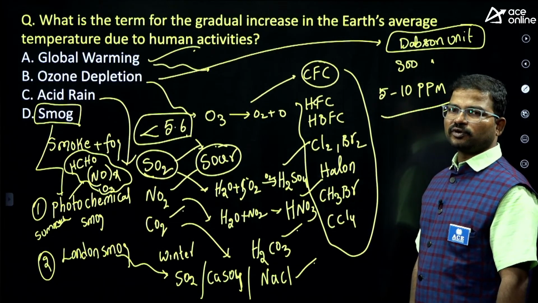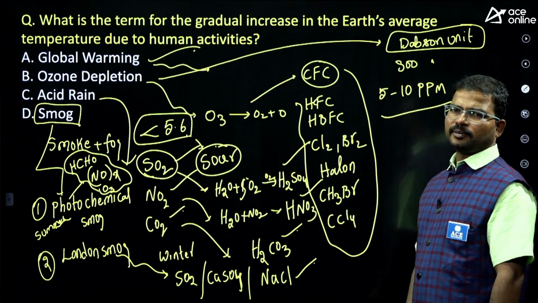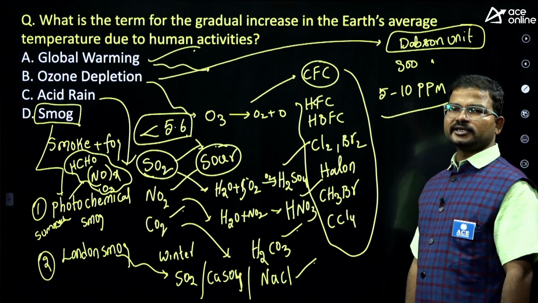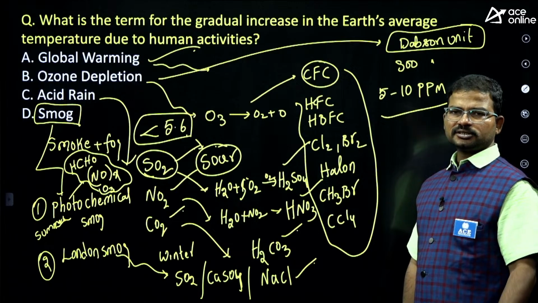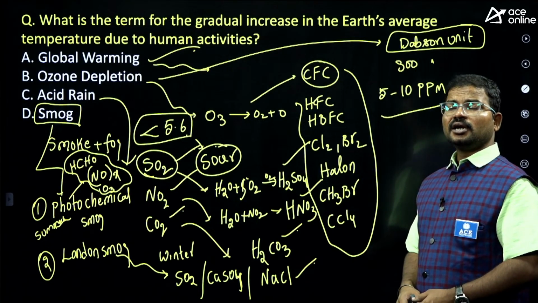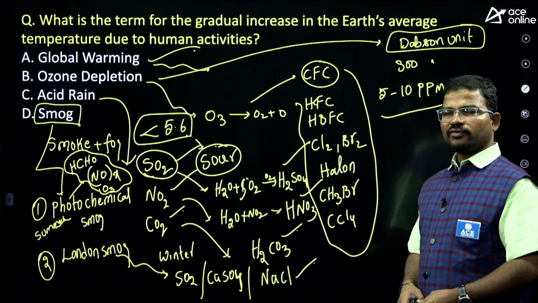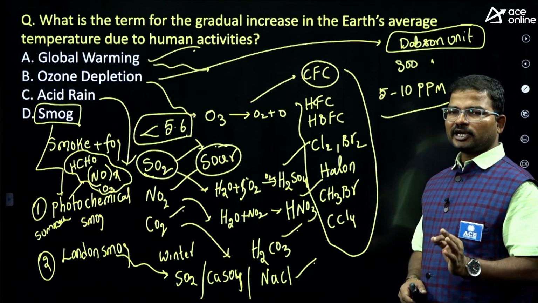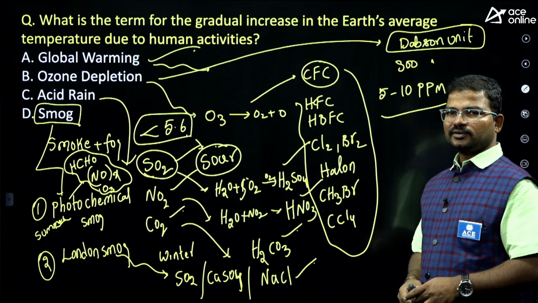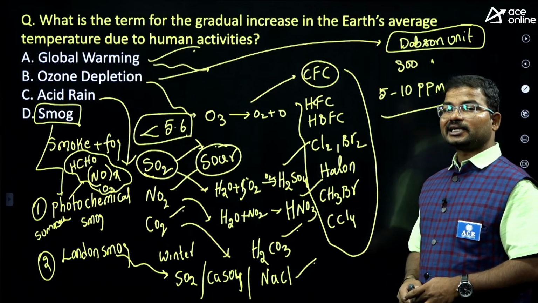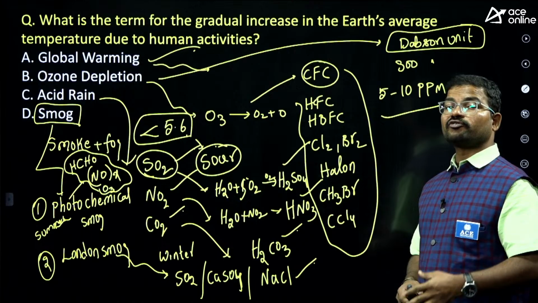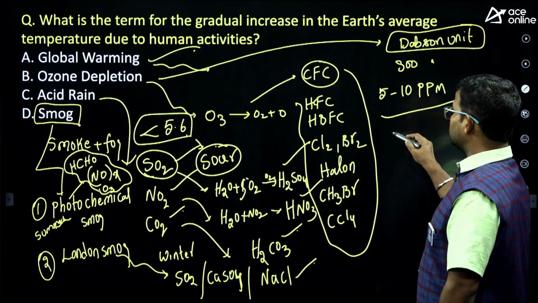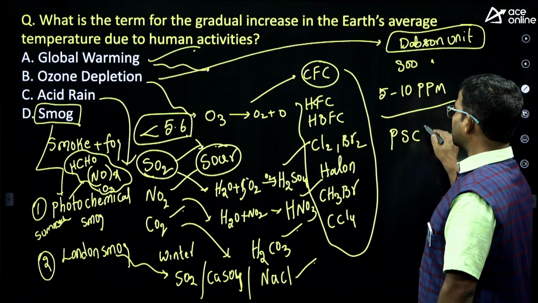If the thickness of the ozone layer is less than 5 ppm, mostly it reveals the ozone depletion. Okay, so you might have an idea about the ozone hole. Where did this ozone hole happen? Antarctica region. Which one is responsible for the ozone hole, especially in the region of Antarctica? Polar stratospheric clouds.